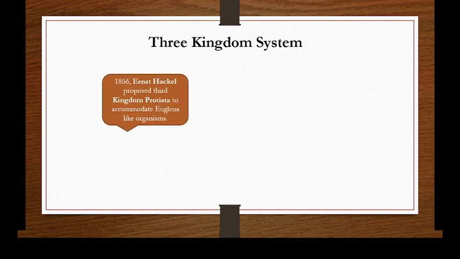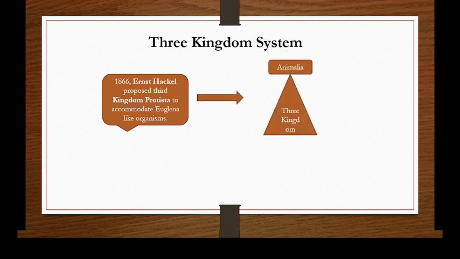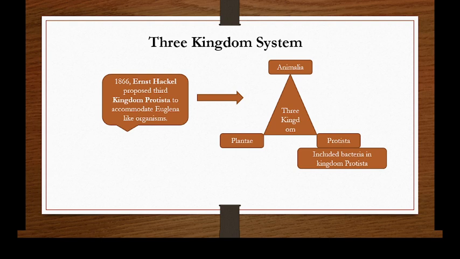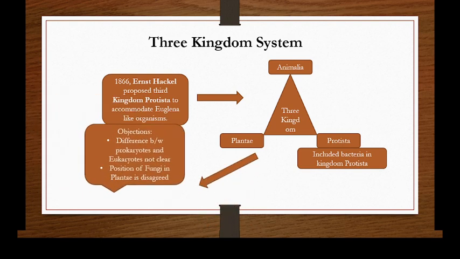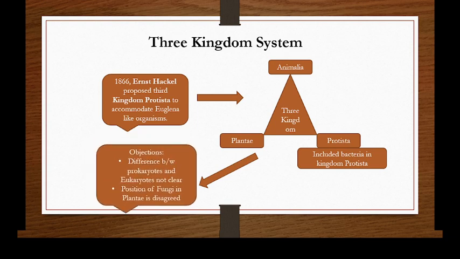To solve this problem, in 1866, Ernst Haeckel proposed a third kingdom named Protista to accommodate Euglena-like organisms. Here you can see the three kingdom system of classification. The first kingdom is Animalia, second is Plantae, and third is Protista. He also included the bacteria in kingdom Protista, but there were two important types of objections.